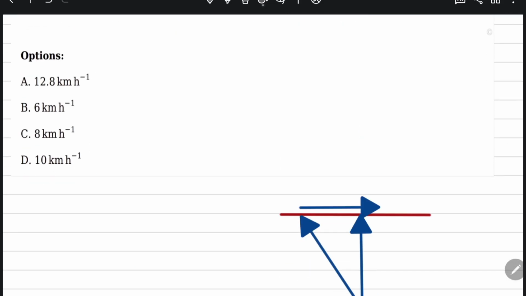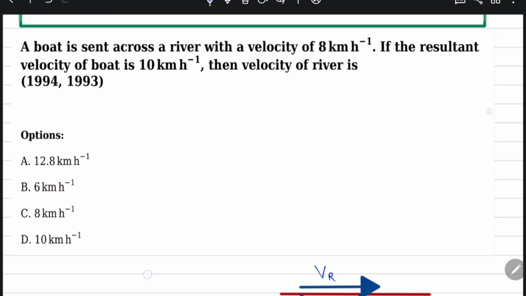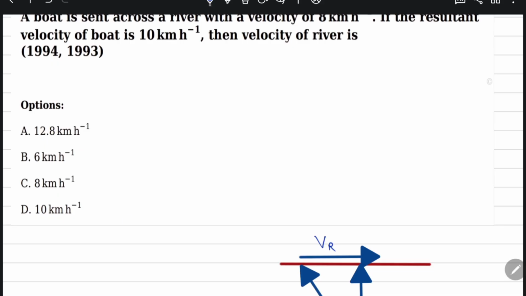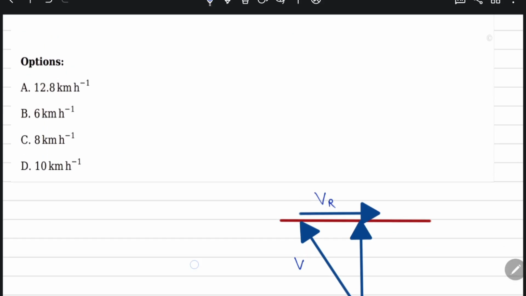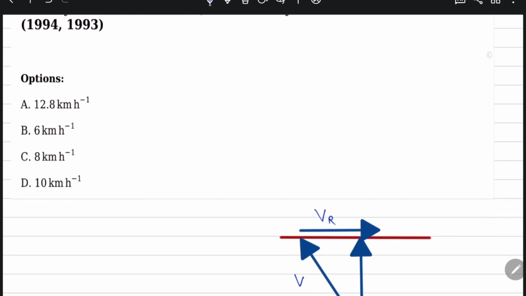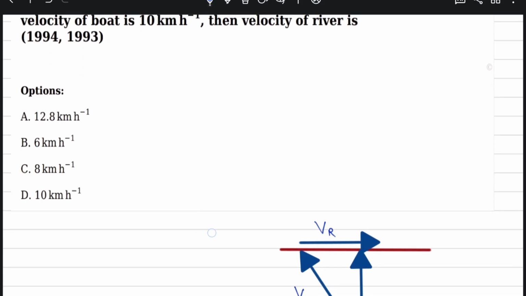They are asking the velocity of the river. A boat is sent across a river with the velocity, meaning the velocity of the boat. The resultant velocity is 10 km per hour.